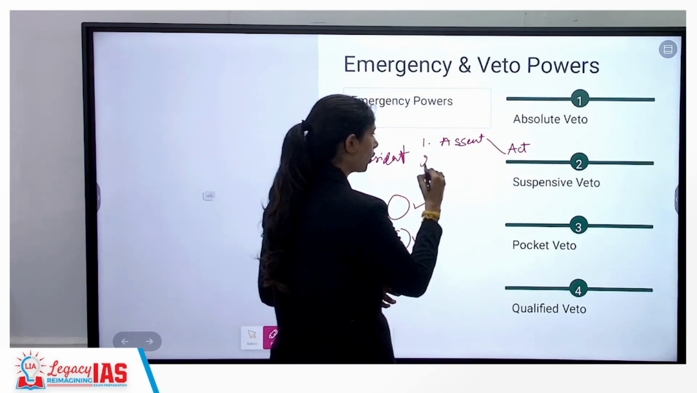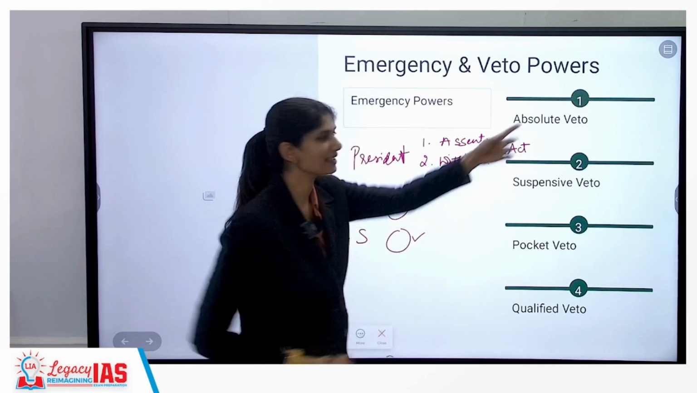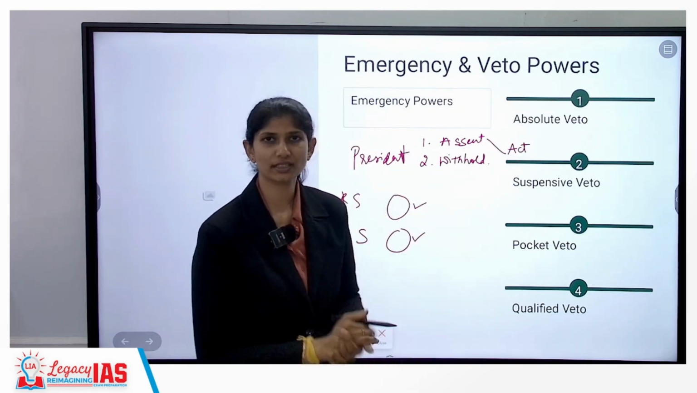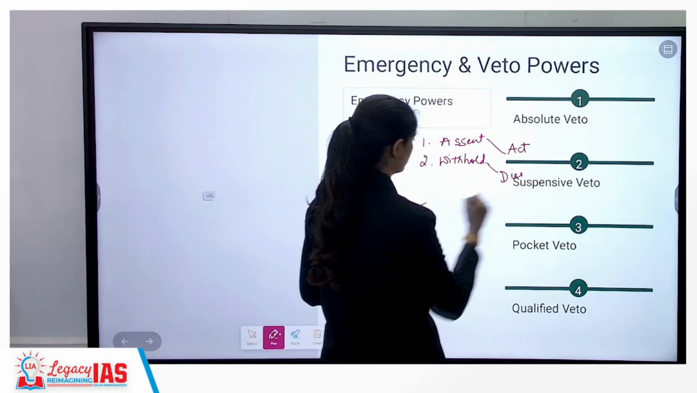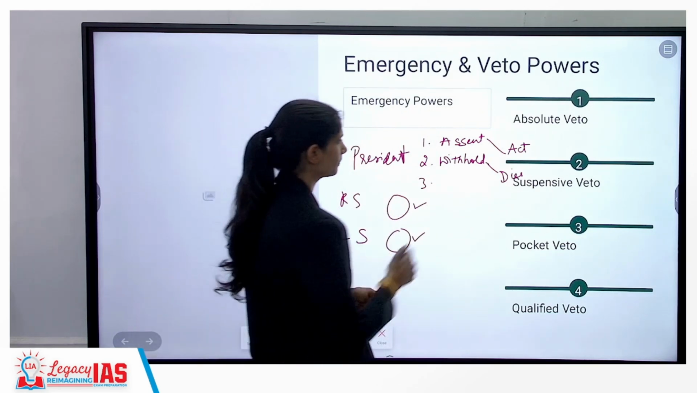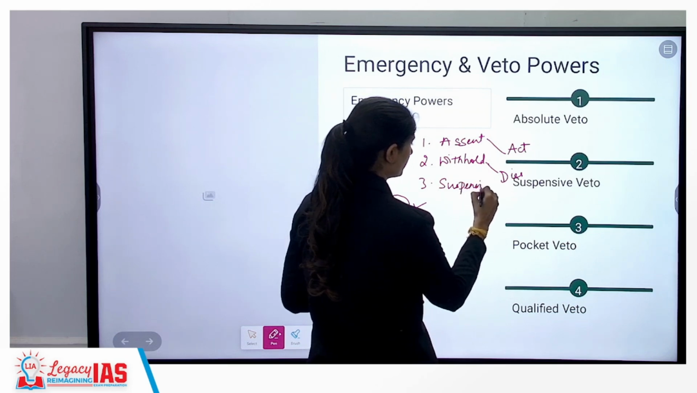He can withhold the bill or exercise absolute veto. Absolute veto means withhold. I am going to reject giving signature. That means that bill dies. Third is suspensive veto.